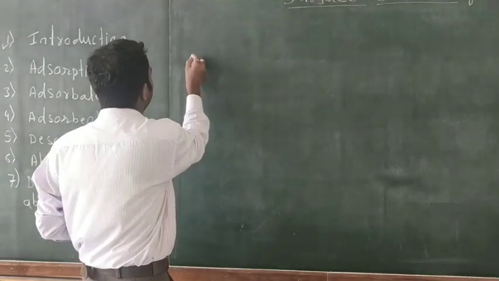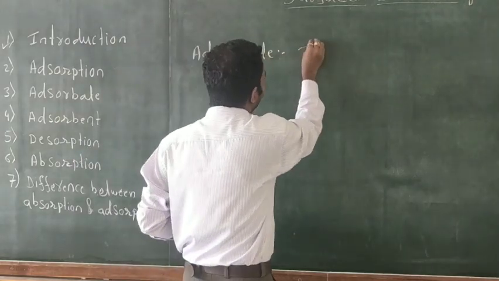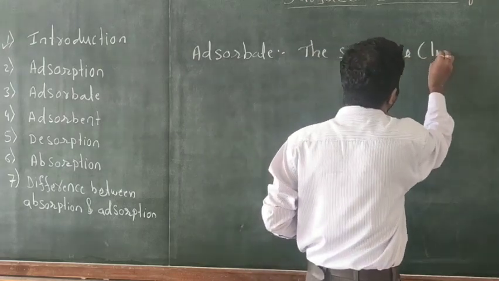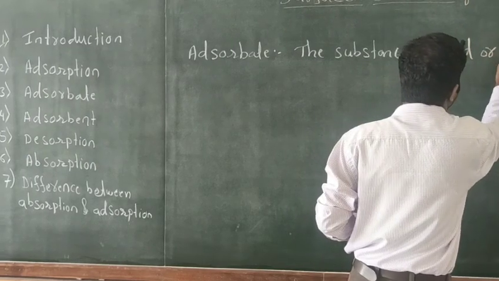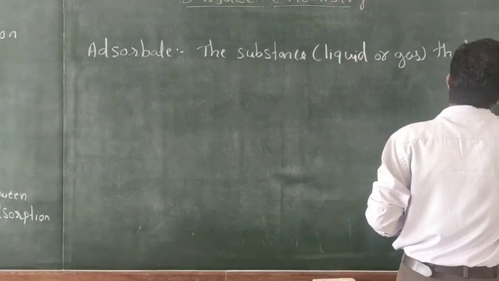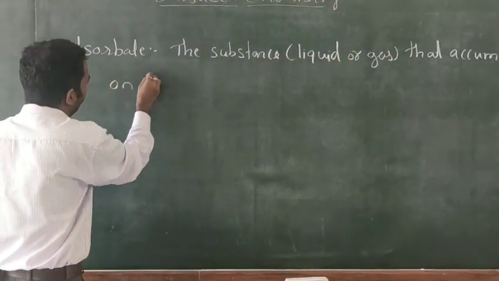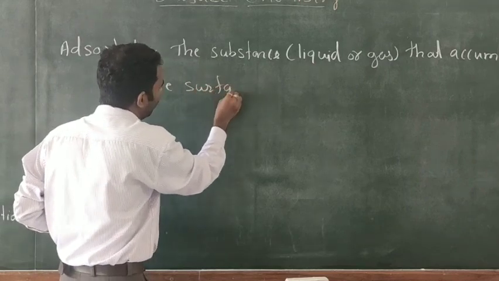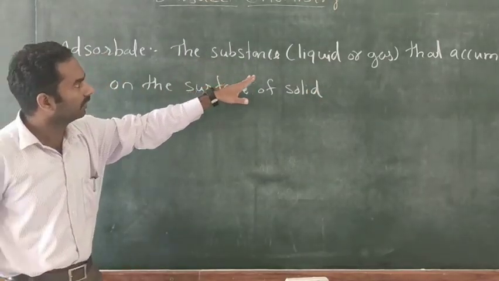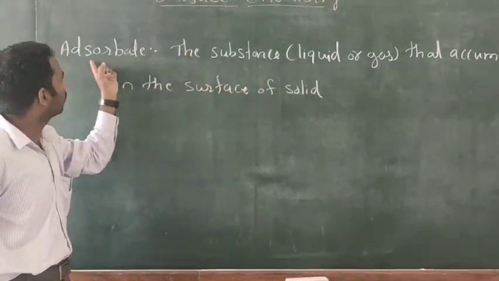Third one is adsorbate. The substance, it may be liquid or gas, that accumulates on the surface of a solid is called adsorbate.